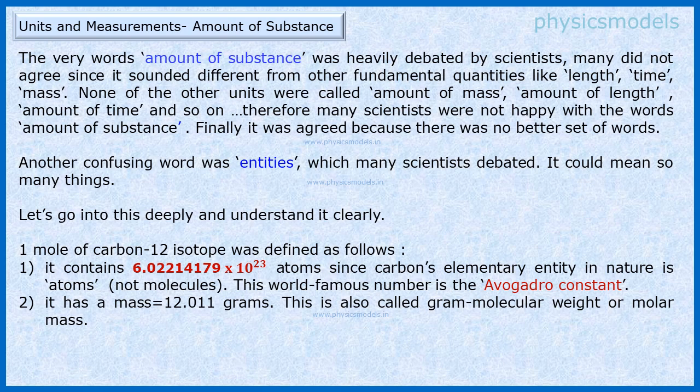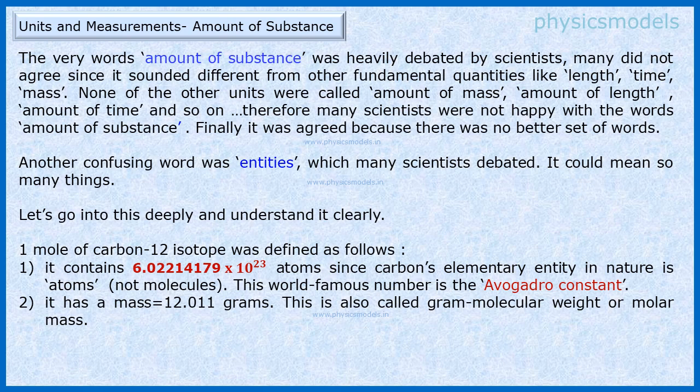Now coming to this 0.012 kg of carbon-12, where did that come from? So we are entering into the realm of gram atomic mass. Hydrogen's atomic mass was taken as 1, and relative to that, the mass of the atoms of every other element was computed.